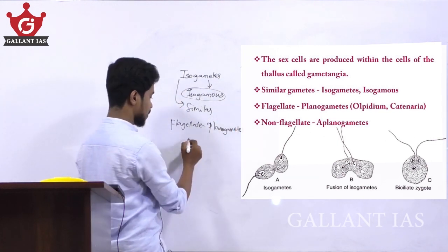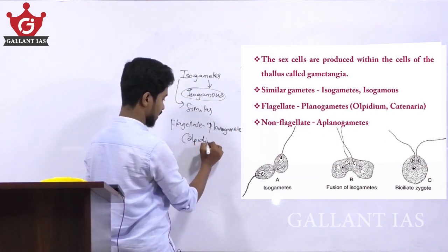If the gametes are flagellate, they are called planogametes, and examples are Olpidium and Catenaria.